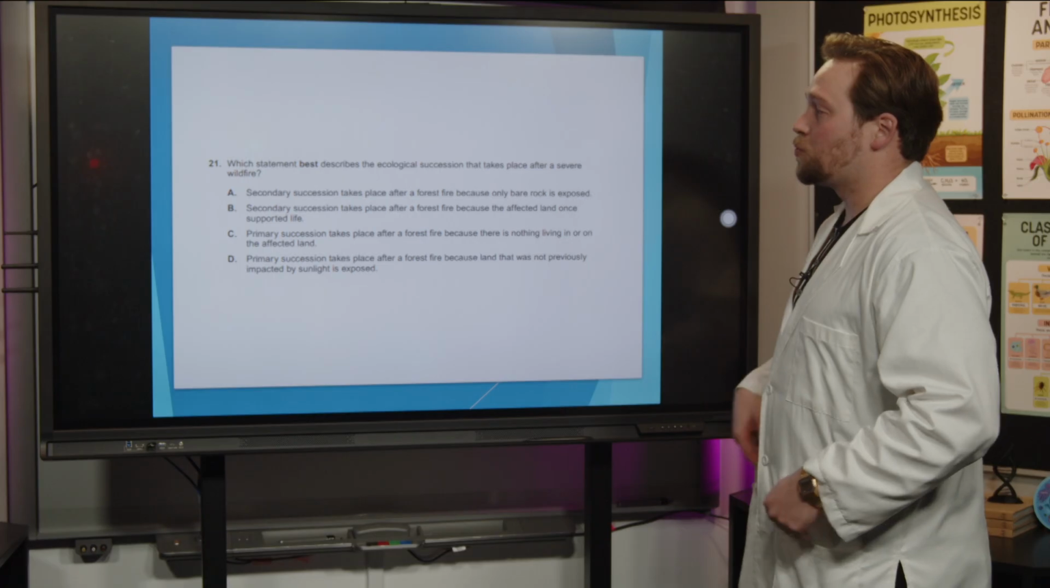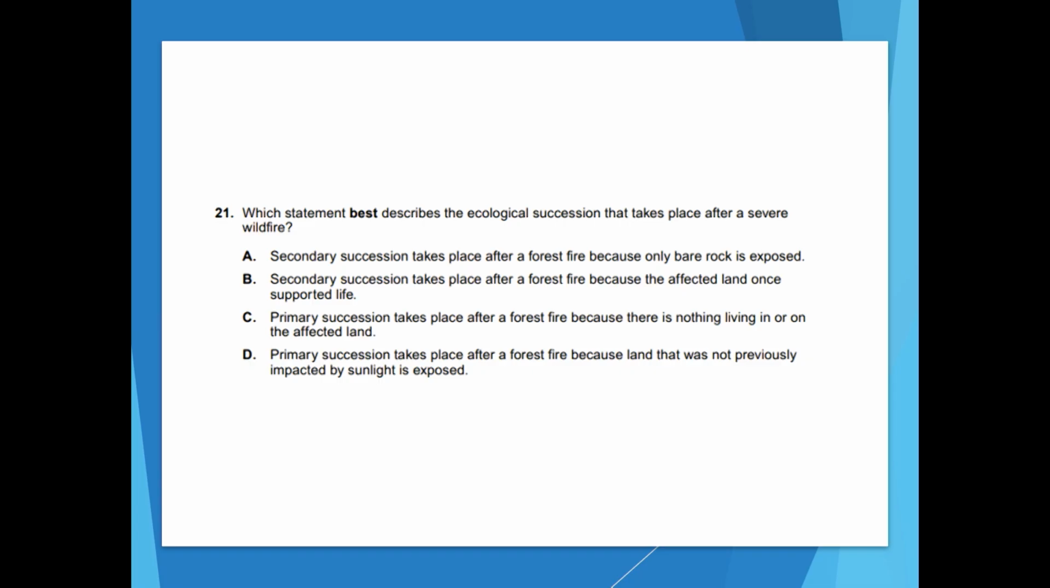All right, this one says, which statement best describes the ecological succession that takes place after a severe wildfire? The best answer choice here, I think, is B. So this says secondary succession takes place after a forest fire because the affected land once supported life. Remember that secondary succession happens in places that have already supported life. It's only primary succession if it's brand new land, if there's never been any life on it.